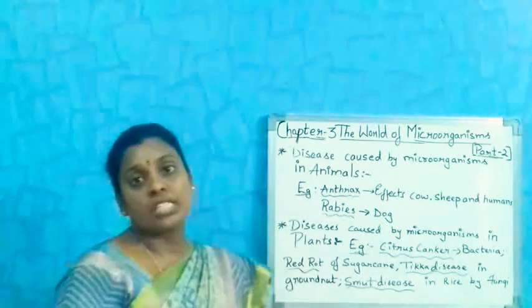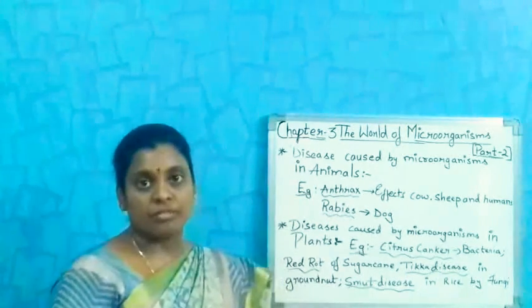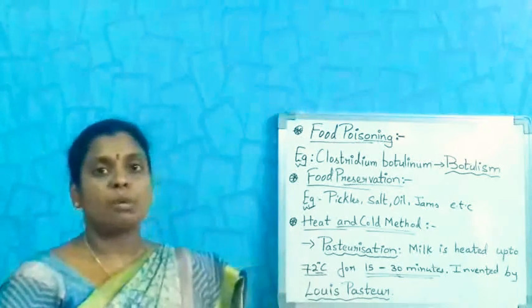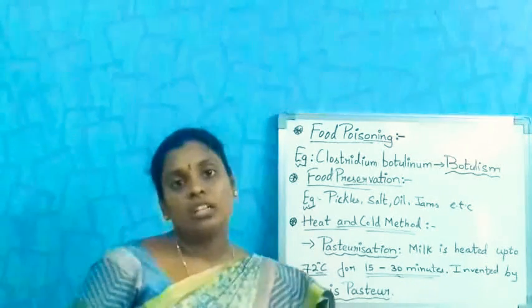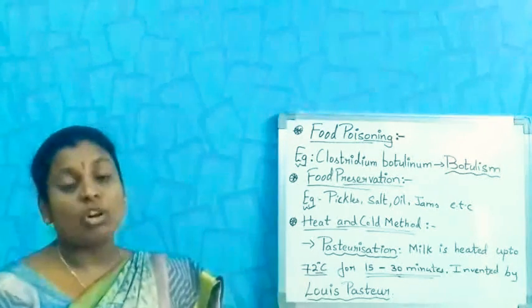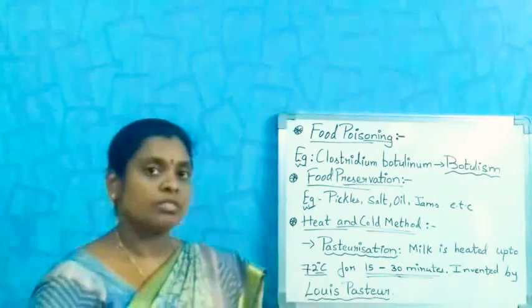Our next topic is food poisoning. You have heard many times about food poisoning in the news, or read about it in newspapers. What is food poisoning? How does it happen?